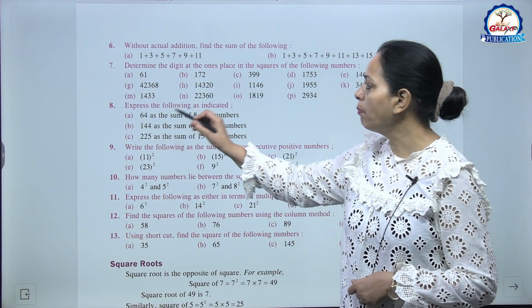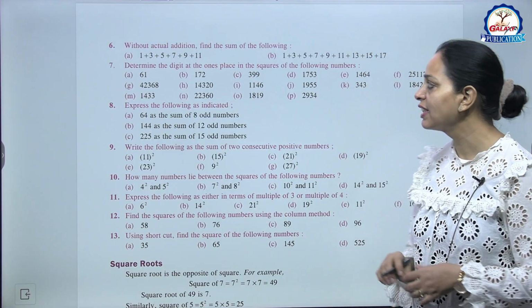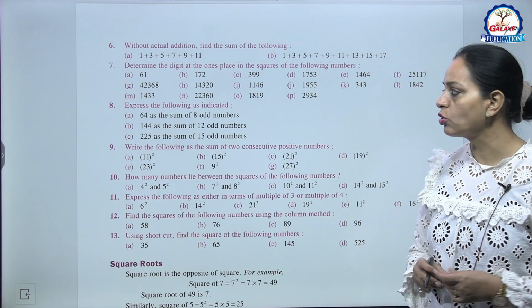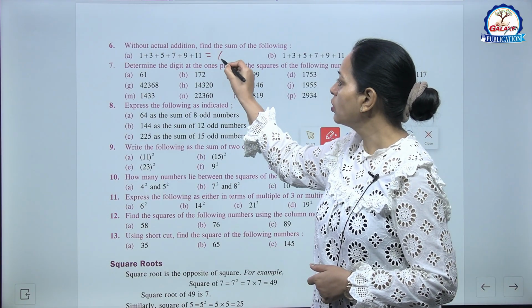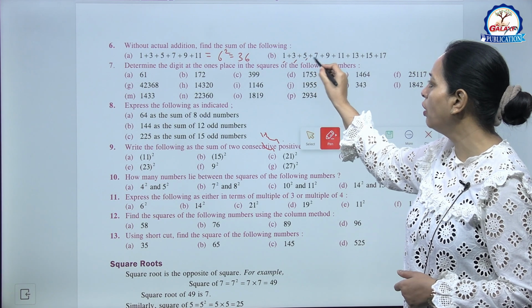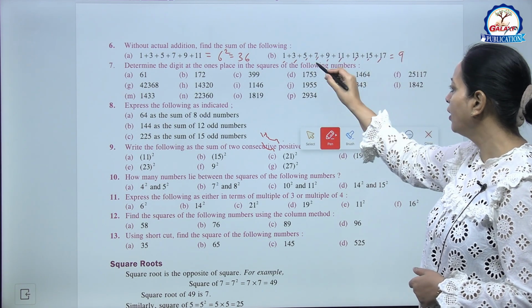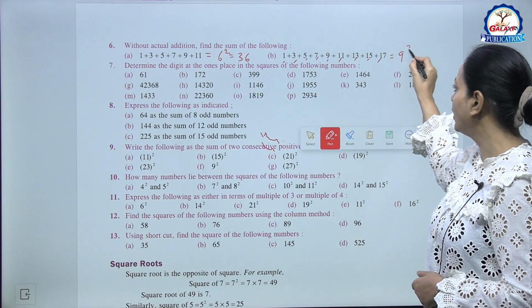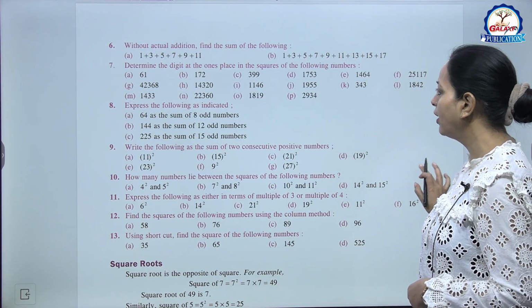Okay, now here sixth one, without actual addition find the sum of the following. So like here A part 1 2 3 4 5 6, we are adding 6 first odd numbers, so this is equal to 6 square. So 6 square, that is 36. ऐसे B part है 1 2 3 4 5 6 7 8 9, we are adding 9 odd numbers, so 9 square, that is 81. So very easy and interesting.